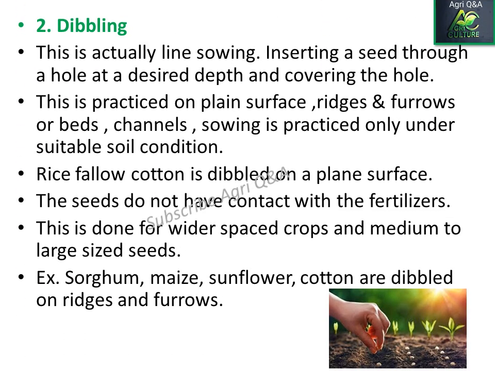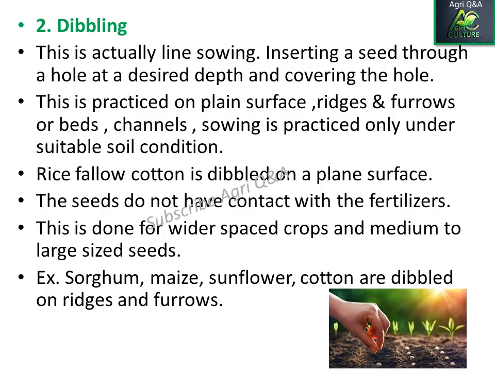Dibbling is actually line sowing, inserting the seed through a hole at a desired depth and covering the hole. This is practiced on plain surfaces, ridges and furrows, or beds and channels. This sowing is practiced only under suitable soil conditions.